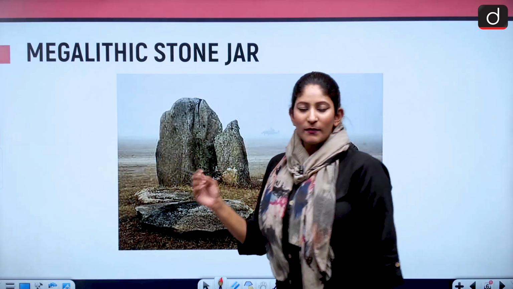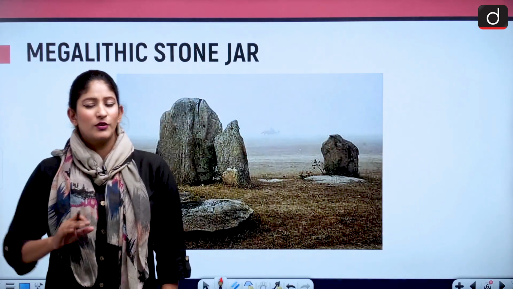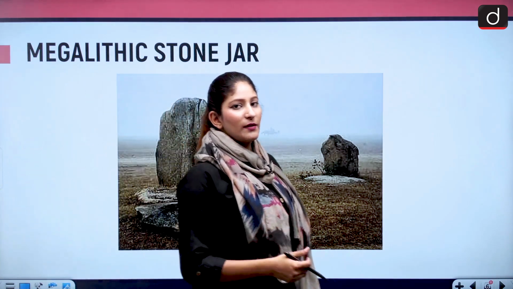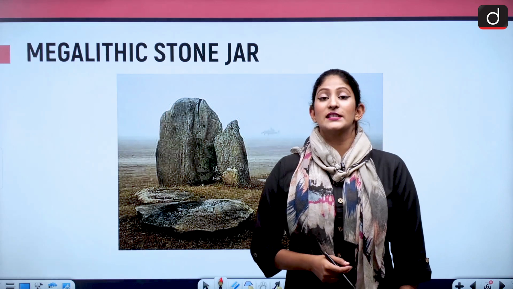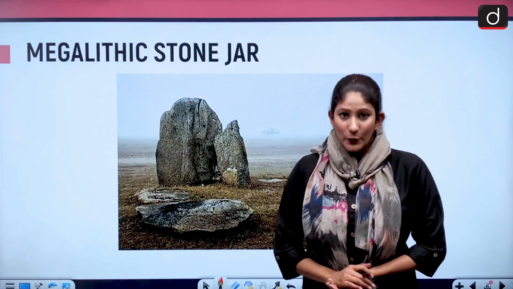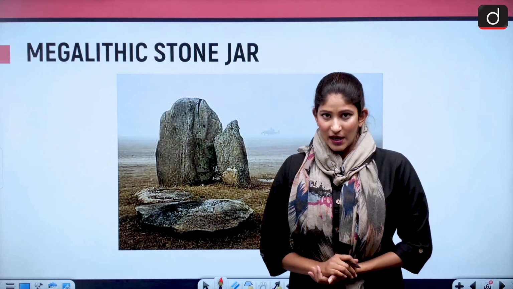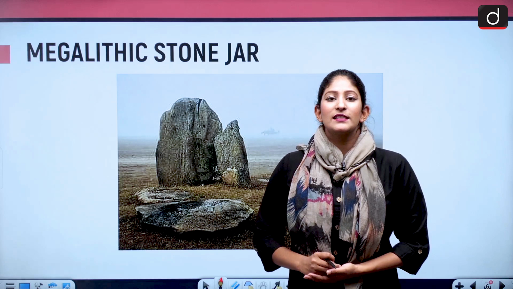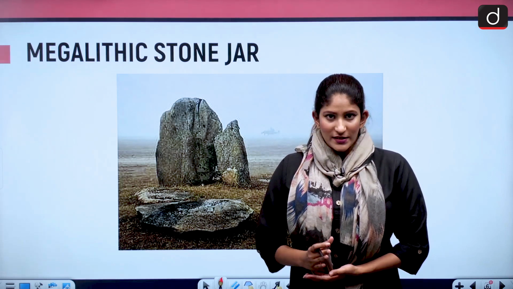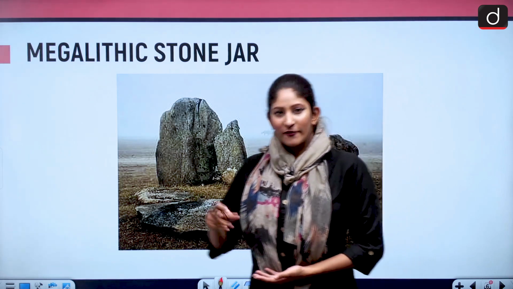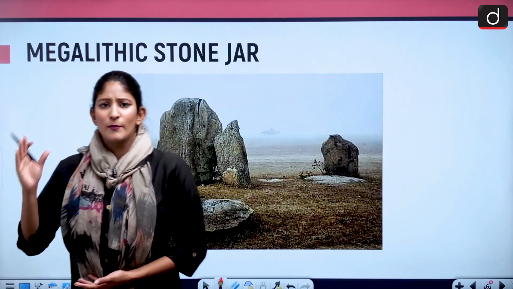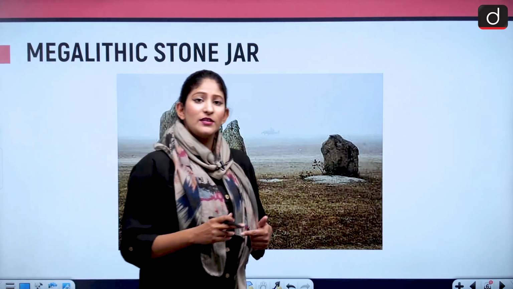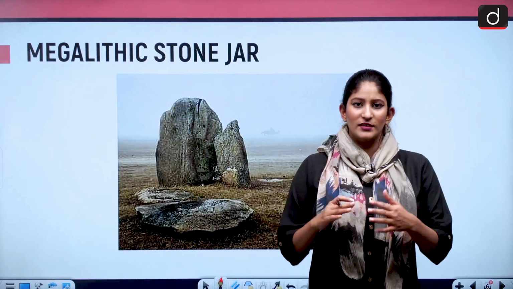So first, let's know about what are megaliths. Not megalithic stone jars, let's not talk about stone jars right now. Megaliths, according to the Merriam-Webster dictionary, are basically rough huge stones of prehistoric times which have some cultural importance, or are a symbolism of a monument. The monument might have been there since time immemorial, but because of certain losses due to changing climate and changing weather patterns, we lost the other parts.